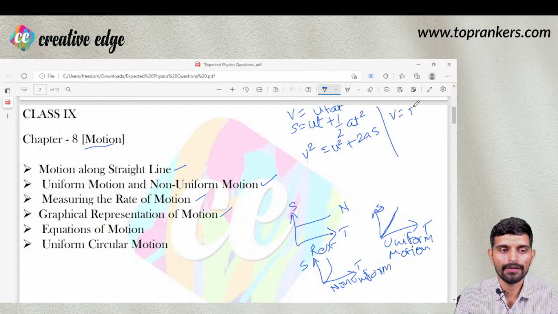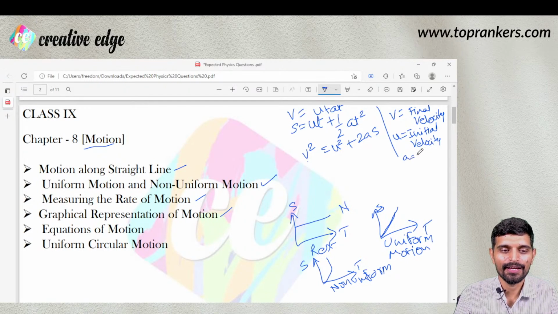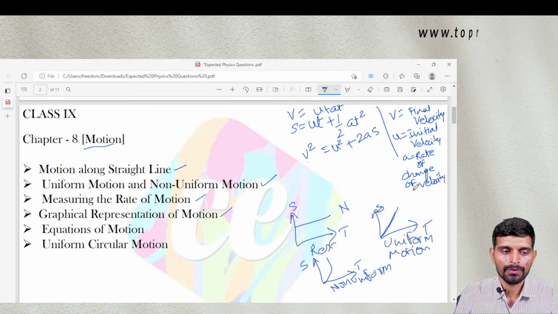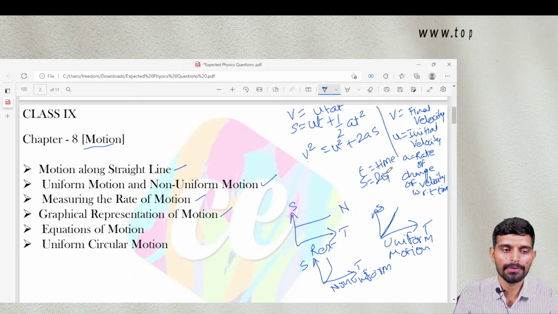Here V is final velocity, U is initial velocity, A is rate of change of velocity with respect to time, also called acceleration, and T represents time, S represents displacement.